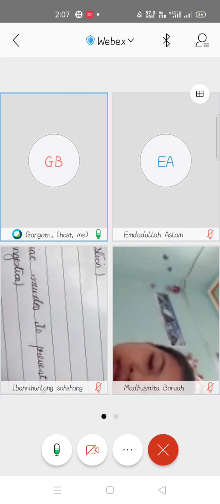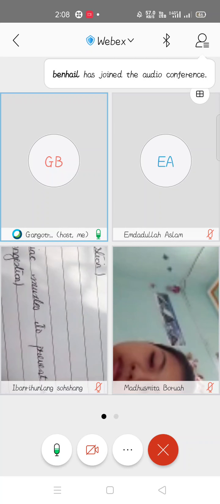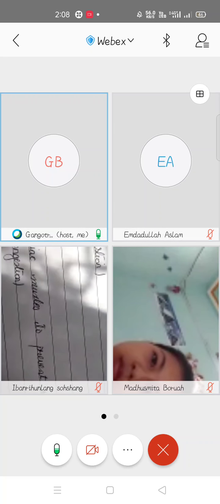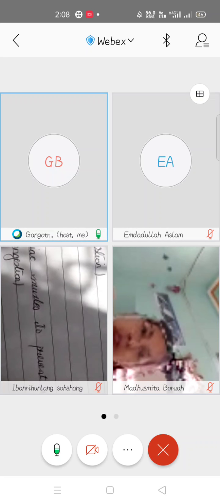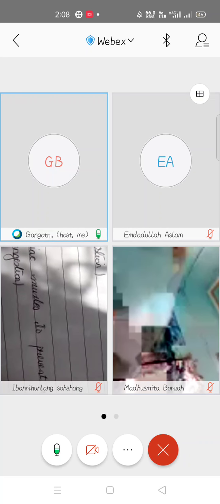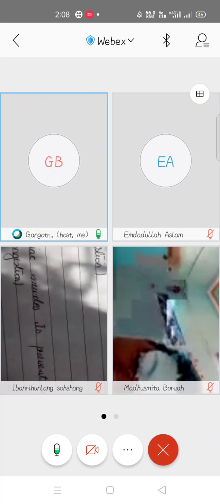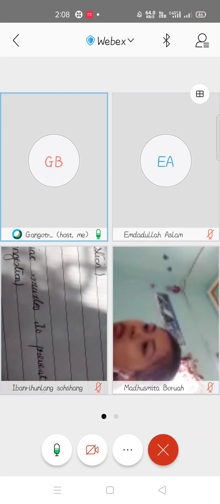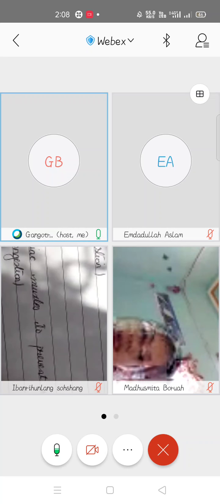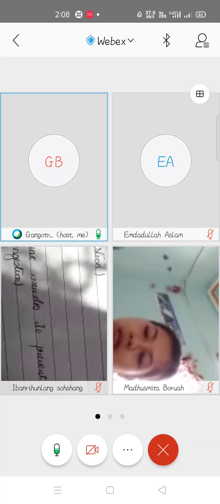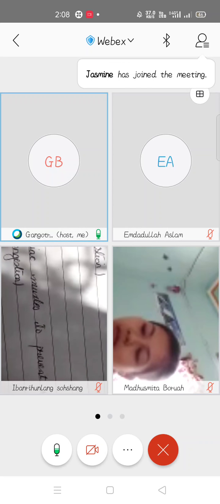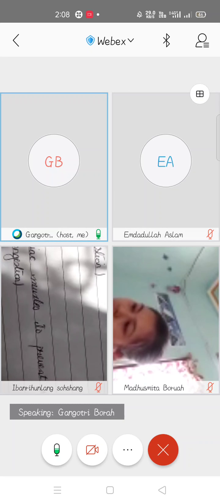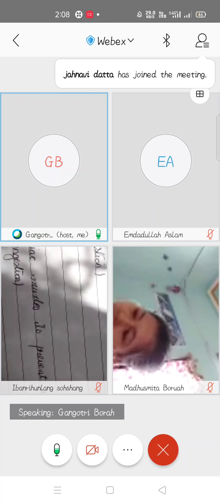First one is your coarctation of aorta. You can note that down. Coarctation. C-O-A-R-C-T-A-T-I-O-N. Coarctation of aorta.